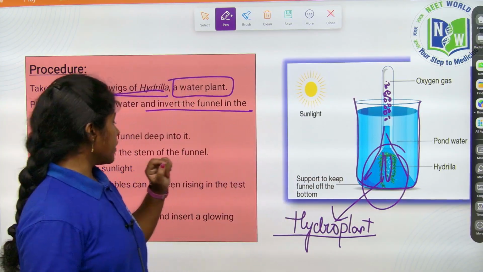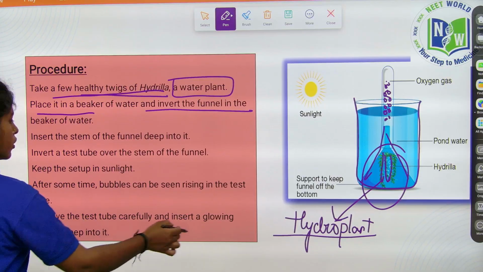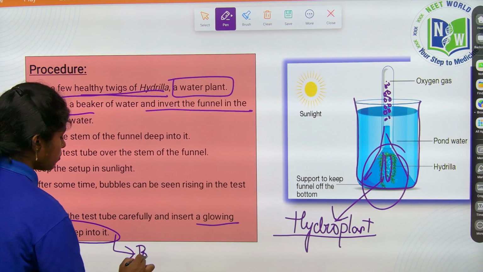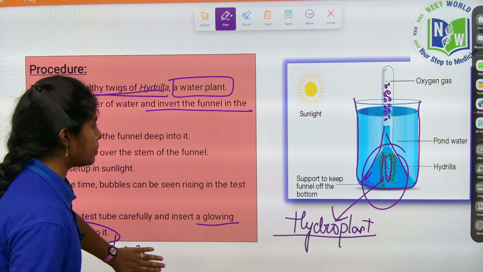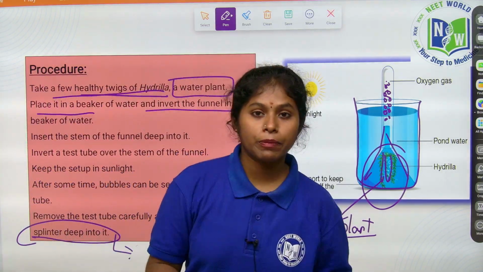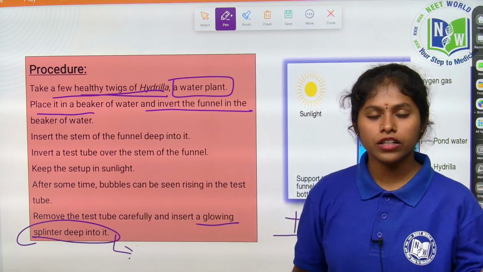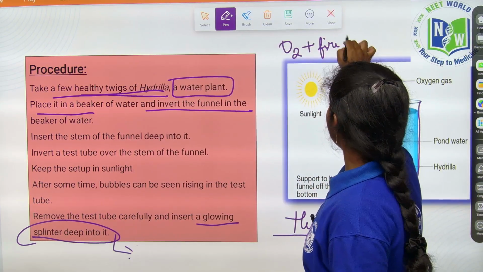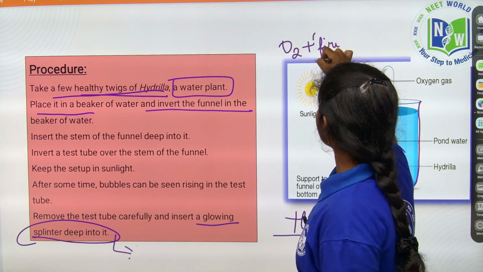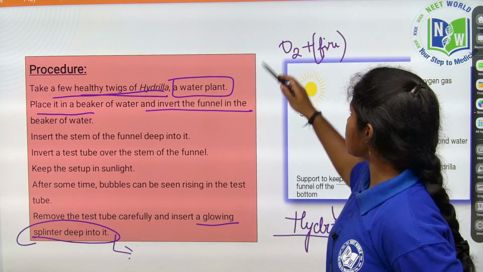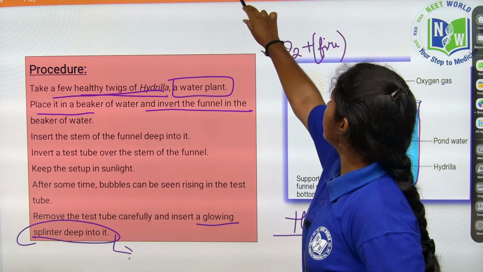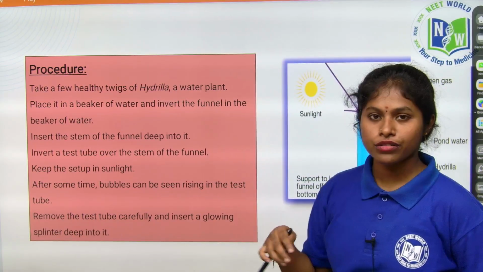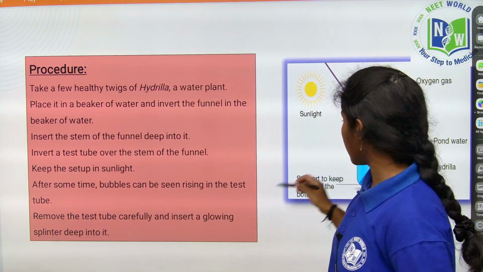When you place the glowing splinter in it, it will burn, which means the splinter will catch fire. By the oxygen, the fire will glow, right children? So this is how we can know about this experiment. This is how we can say that by the preparation of food, oxygen is also released from this Hydrilla plant.